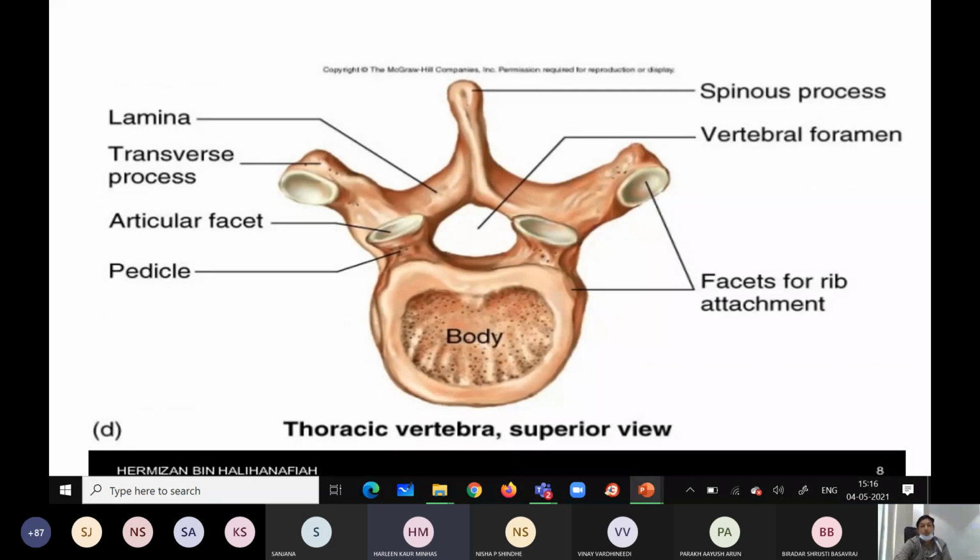Now this is the superior view. Once again, see the diagram. This is the anterior body, this is the articular facet, this is the pedicle, this is the lamina, this is the transverse process, and this is the spinous process. These are the facets for the rib, which articulate with the ribs.